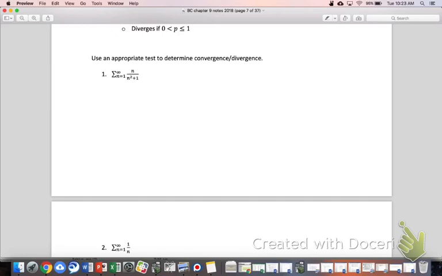So here's how we do the integral test. We're going to set up an integral such that the nth term is our integrand. And we're going to match the limits of integration there. So it's going to be integral from 1 to infinity of n over n squared plus 1 dn.